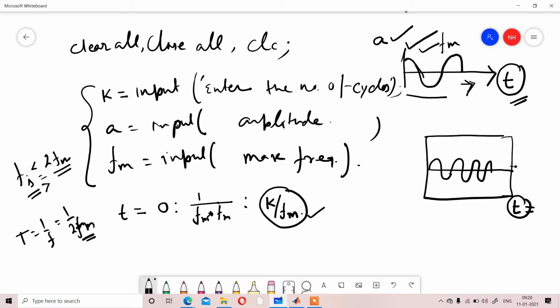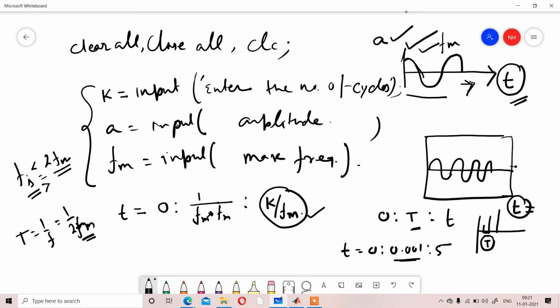We are going to define t, where capital T defines the gap between two discrete sequence or sample values. So initially in the last class we have defined t equal to 0 to t to 5, with a step of 0.001. That gap defines the gap between two samples.